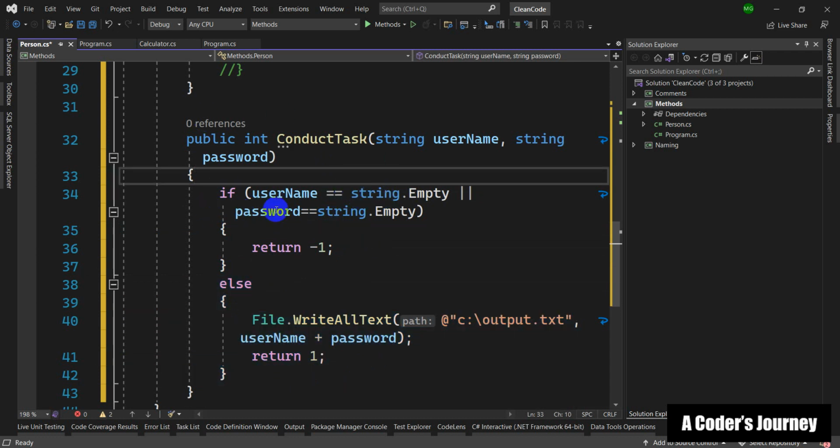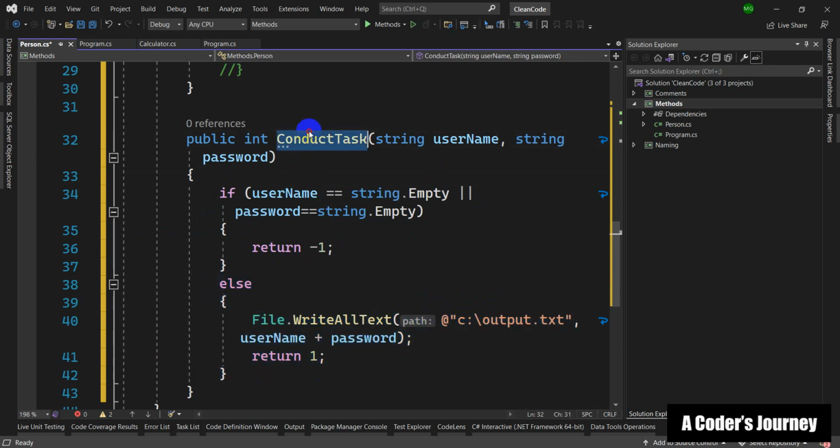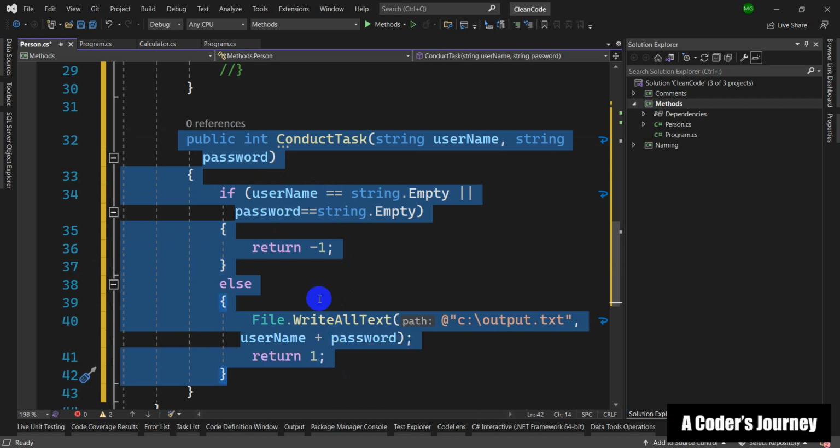So what about extracting these two pieces of code into separate methods? And this can help us, of course, come up with a better name for this method, have smaller methods, more modular code. As I told you before, we prefer to have several small methods, as opposed to one big method.